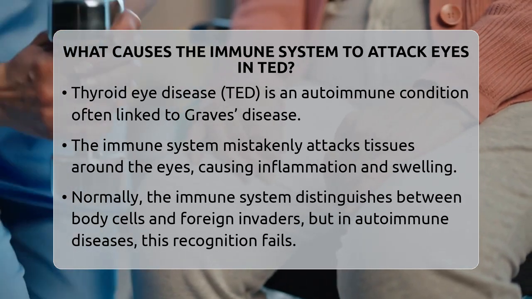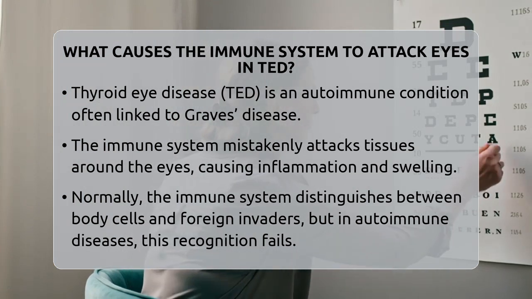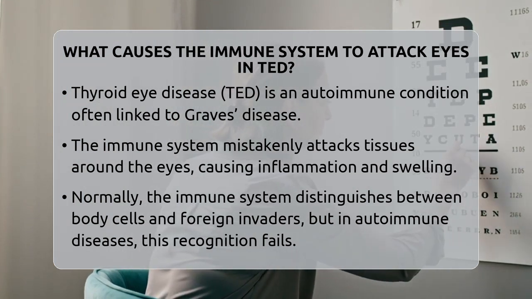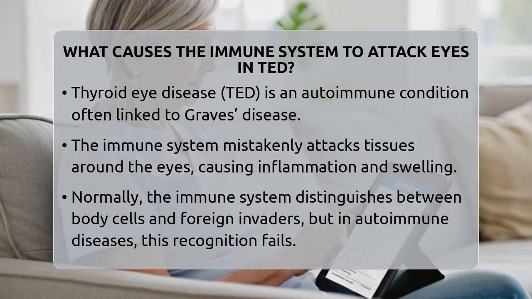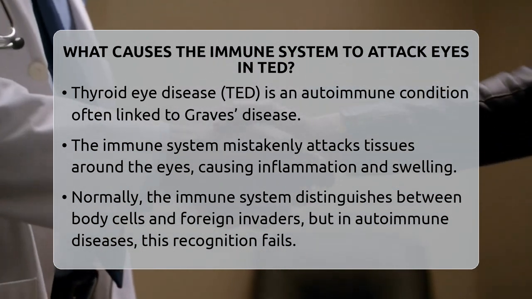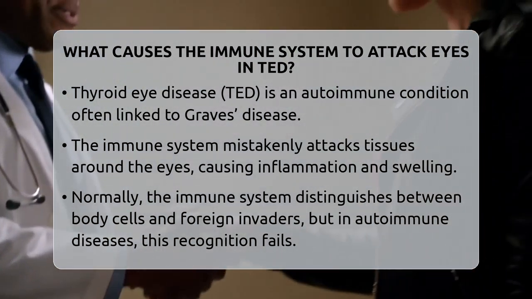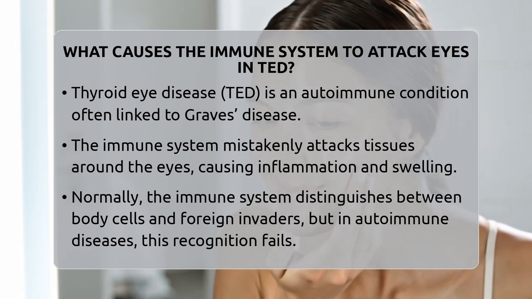It's an autoimmune condition most often linked to Graves' disease, an autoimmune thyroid disorder that causes the thyroid gland to produce too much hormone. But in TED, the immune system doesn't just target the thyroid. It mistakenly attacks tissues around the eyes, leading to inflammation, swelling, and sometimes vision problems.